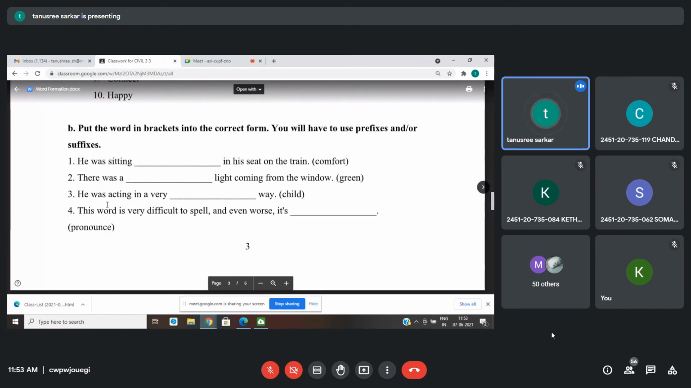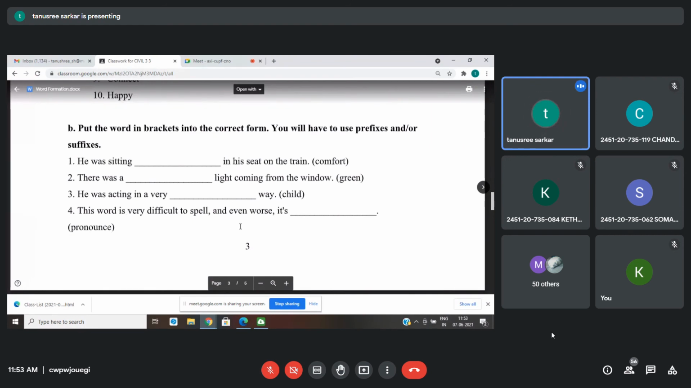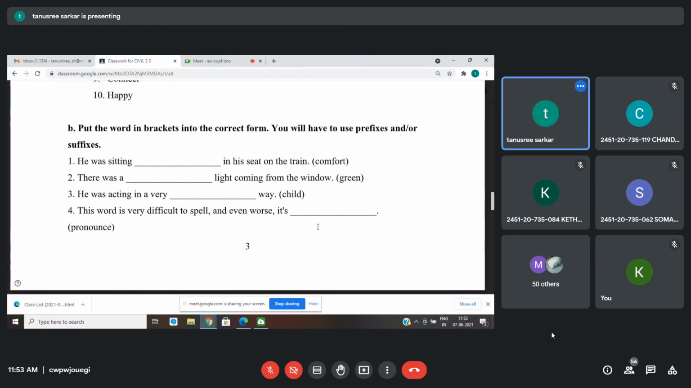So let's do this one. Here you can make use of prefixes or suffixes, anything, reading the sentence. This word is very difficult to spell, and even worse, it's dash. You can use a suffix or a prefix. Unpronounceable, ma'am. Even worse, it's pronunciation. He was acting in a very dash way. Childish. Childish way.